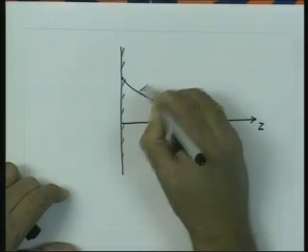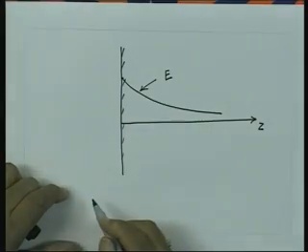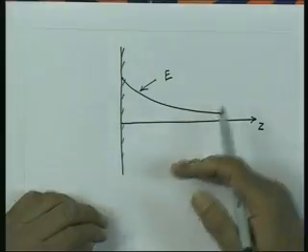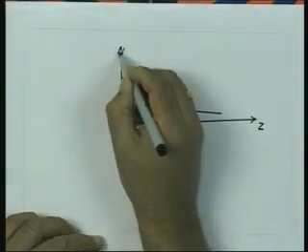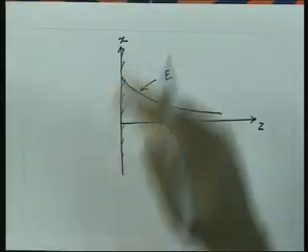So, this is the electric field value, and this variation, the decaying field in the z direction, is travelling in the x direction. So, this is the direction in which the fields are going to travel, the x direction.